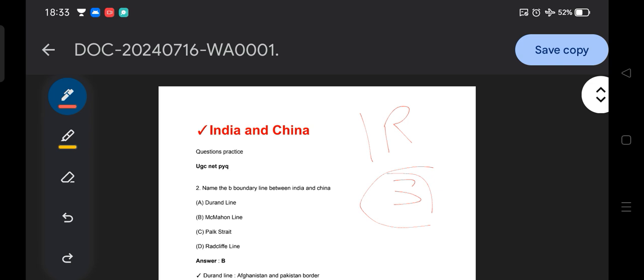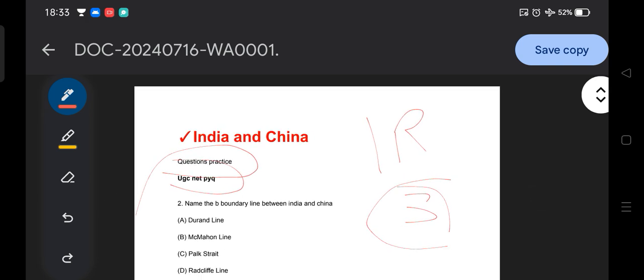As you can see, the topic is question practice, UGC NET PYQ. I have picked out a few questions from UGC NET with respect to India and China, which provide better clarity on what kind of questions are asked and how we need to focus. So first, let's start. The first question in front of you: name the boundary line between India and China.